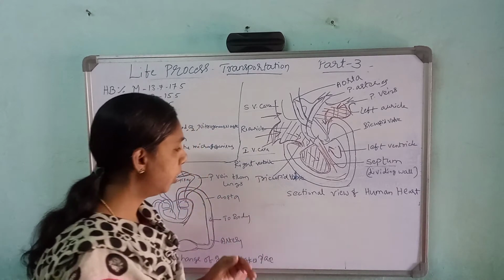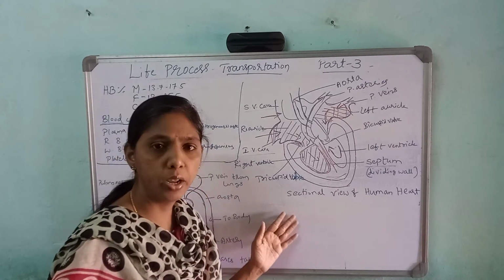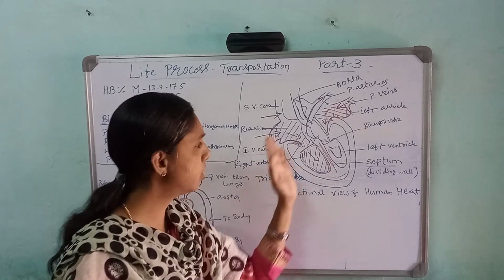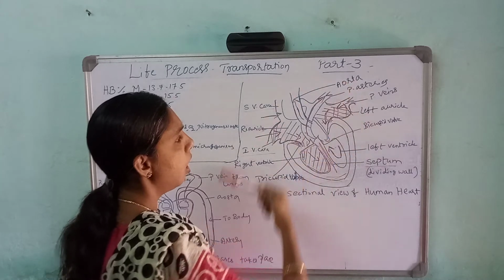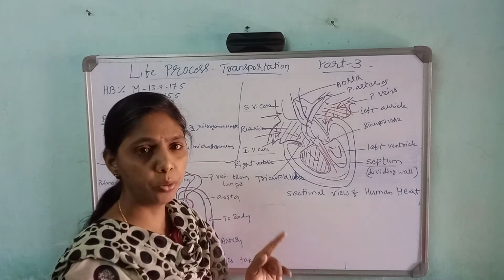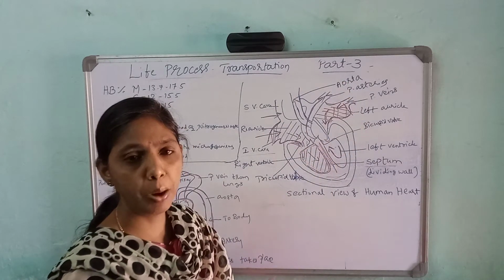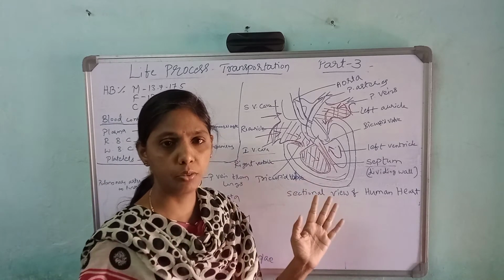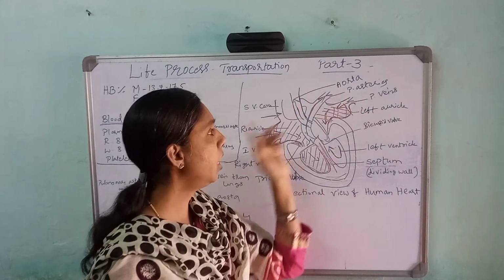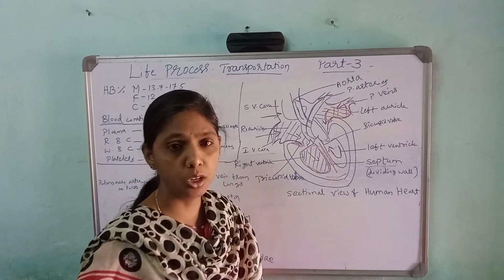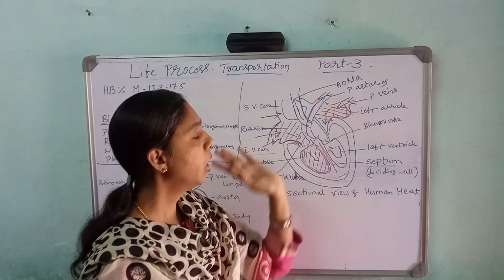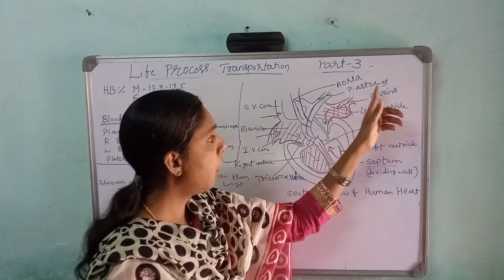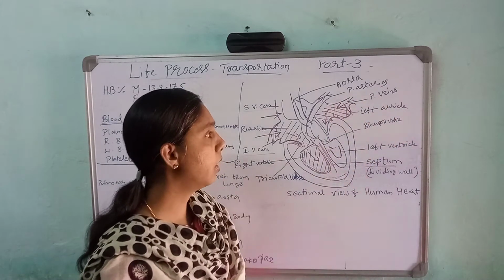Okay, then how does this work? Let us see. This is a structure of the heart, and also there is the aorta. We can see the aorta here. Through the aorta pure blood is pumped from the heart to all the parts of the body. The aorta is the main vessel which carries pure blood to all the parts of the body. Then pulmonary arteries and pulmonary veins are there.